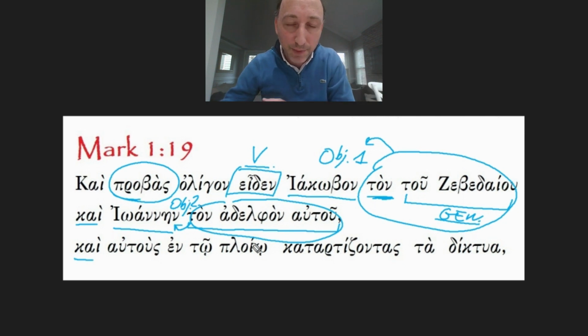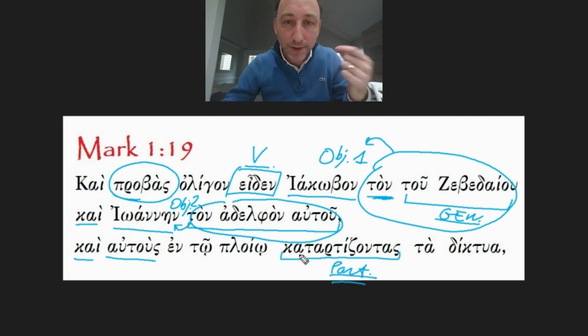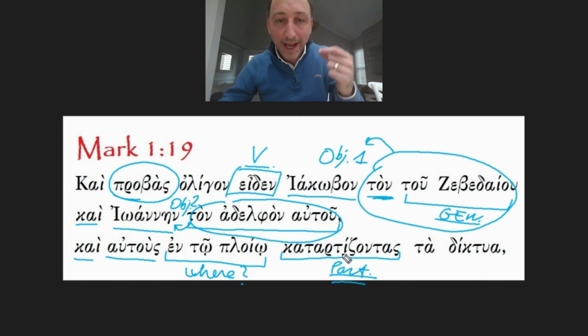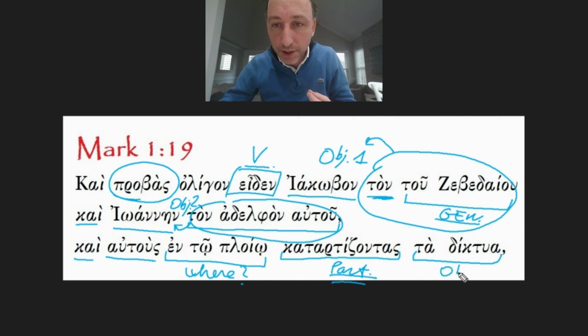Kai, so this is the last part of the sentence. Autous refers again to Iakobon and Ioannen. What were they doing? Well, this is another participle here that specifies what they were doing. So he saw them doing something. Katartizontas, where? En toploio, so this is the place where these two guys were, and they were katartizontas, what? Ta diktua. So this is the object related to the verb katartizontas.